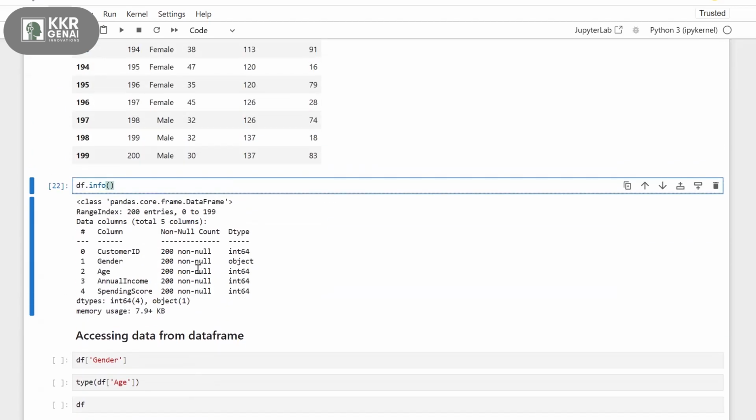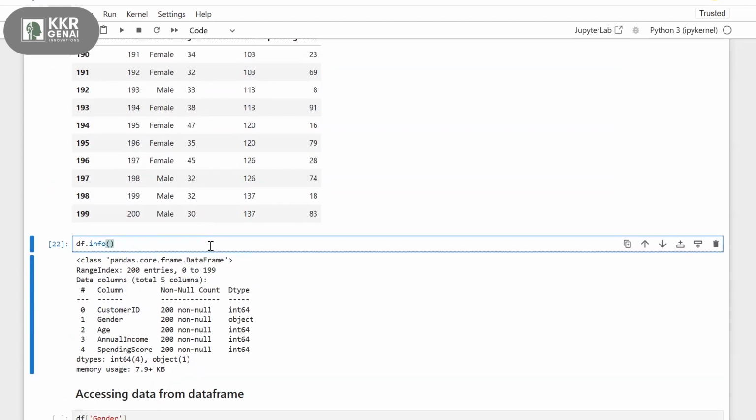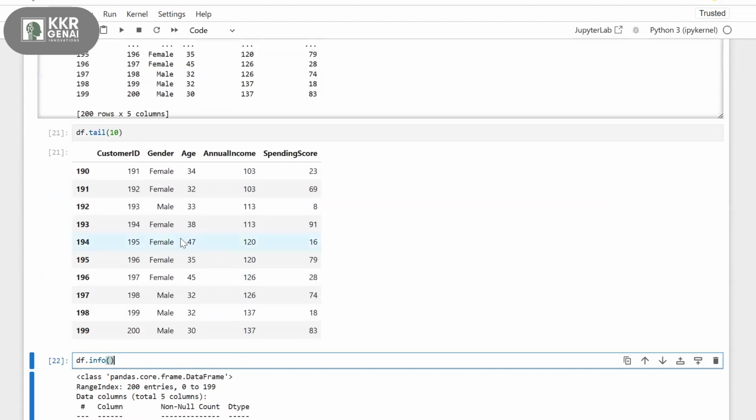Ganesh, I have a question. If I want the data in between, some of the data from 100 to 150 or something like that? Okay, for that we will use dot loc and dot iloc. We'll see that after. Okay, dot loc and iloc. I'll show you that too.